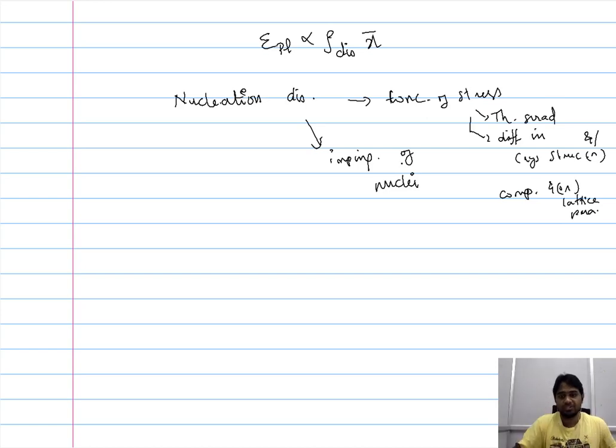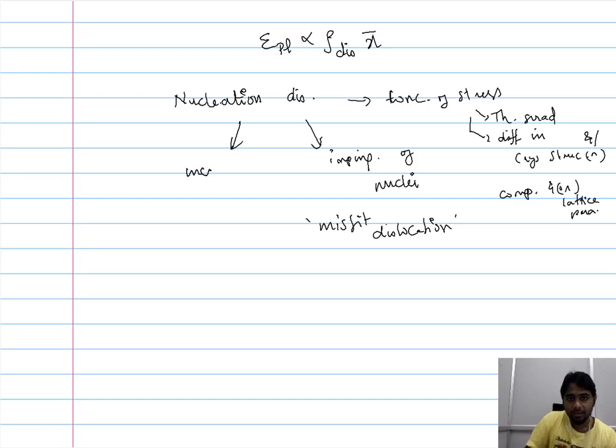Such dislocations are referred to as misfit dislocations. Misfit dislocations are introduced when two nuclei that are impinging have different lattice parameters.